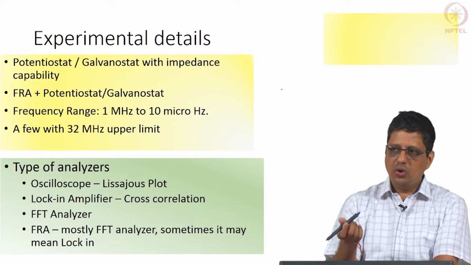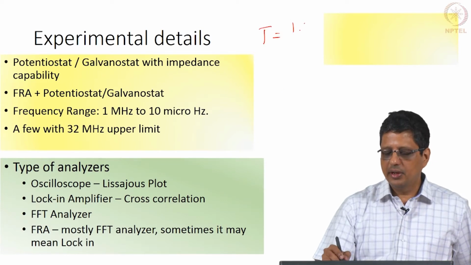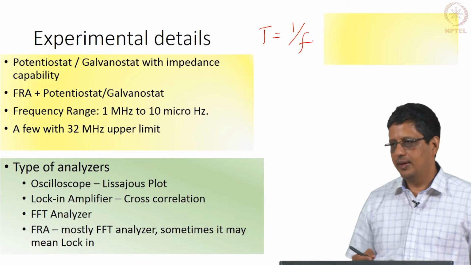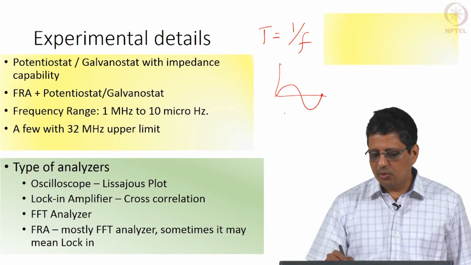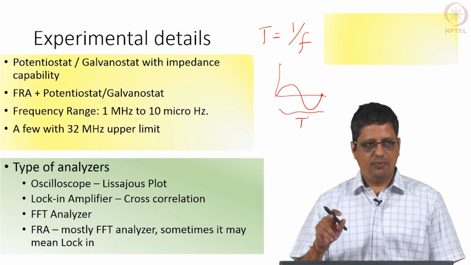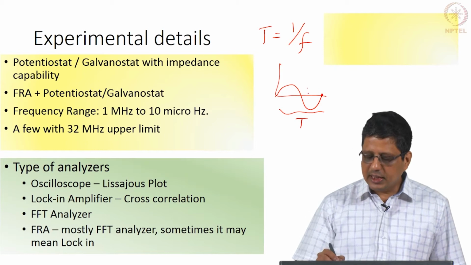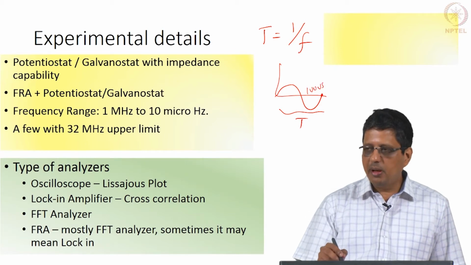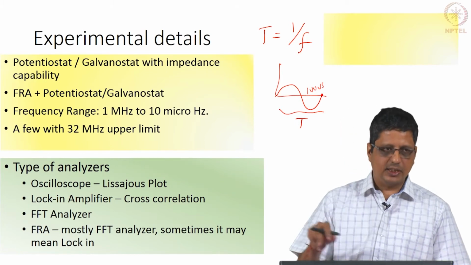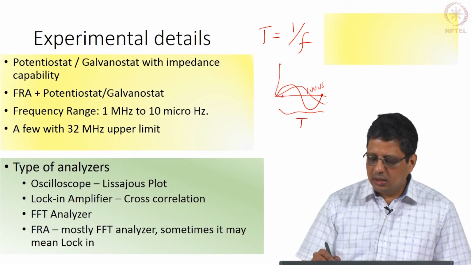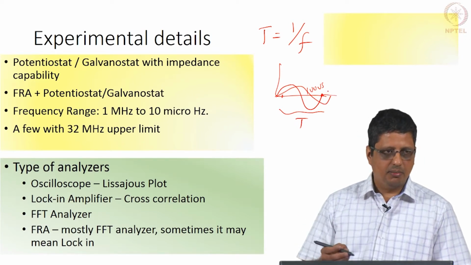When you go to lower and lower frequency, the period is going to be the inverse of the frequency. That means if I draw a sine wave, it is going to take a certain amount of time to complete one sine wave. So if I measure at 1 millihertz, I have to wait for 1000 seconds, because 1 by 0.001 gives me 1000 seconds. I need to apply at least one cycle. It will actually start here. Does it have a phase difference or not? If you apply more cycles, it is better, but it is going to take longer.